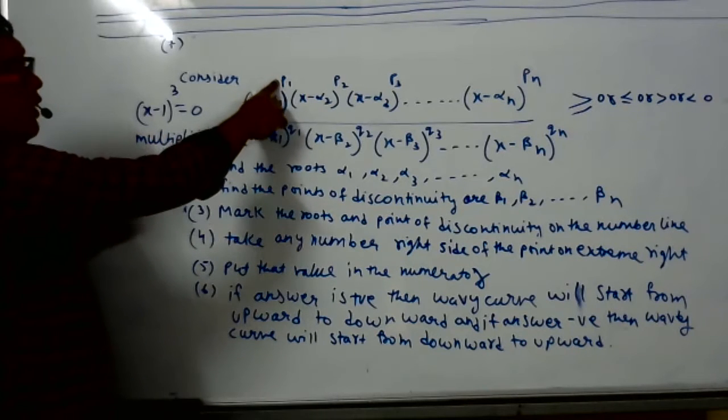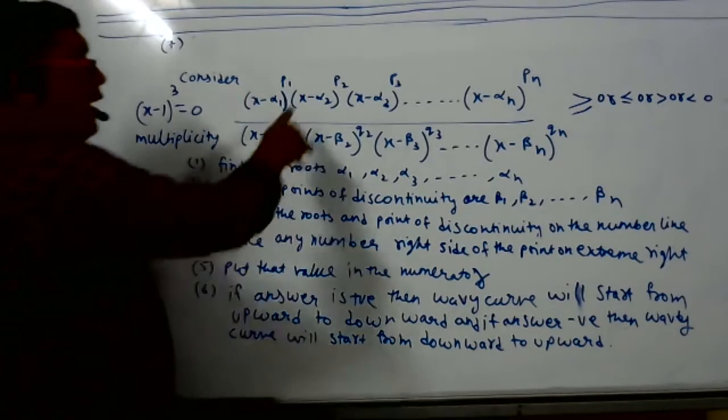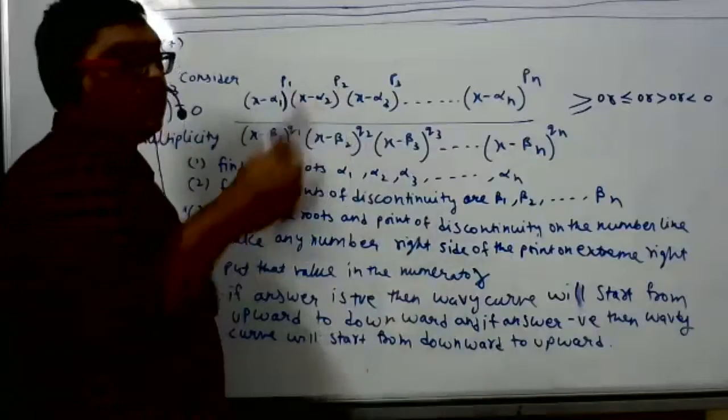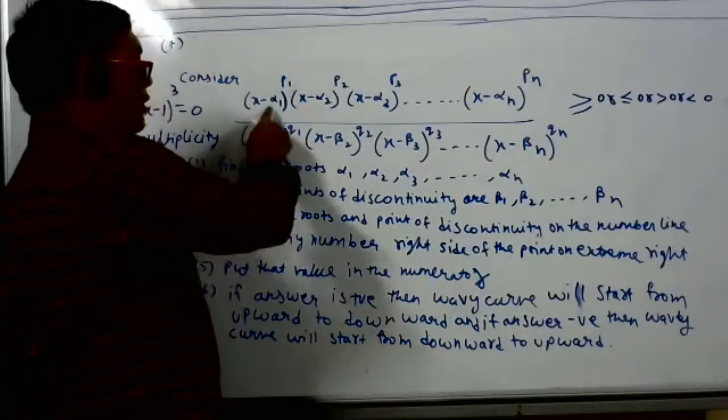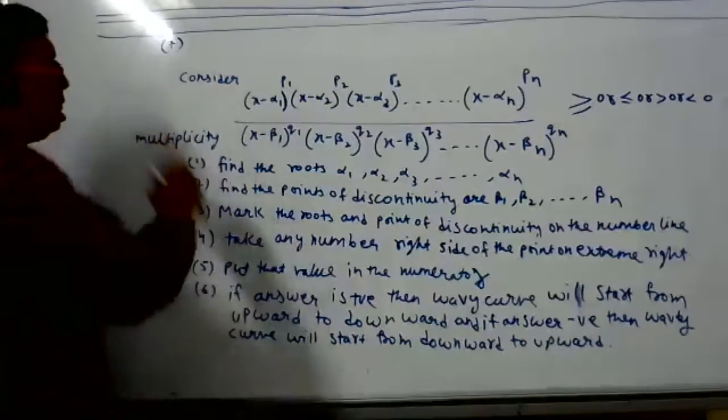Same way, if the power is P1, alpha 1 is repeating P1 times. If the power is P2, this root is repeating P2 times. It is not like one root, the same root is repeating. So the power can be odd or even.